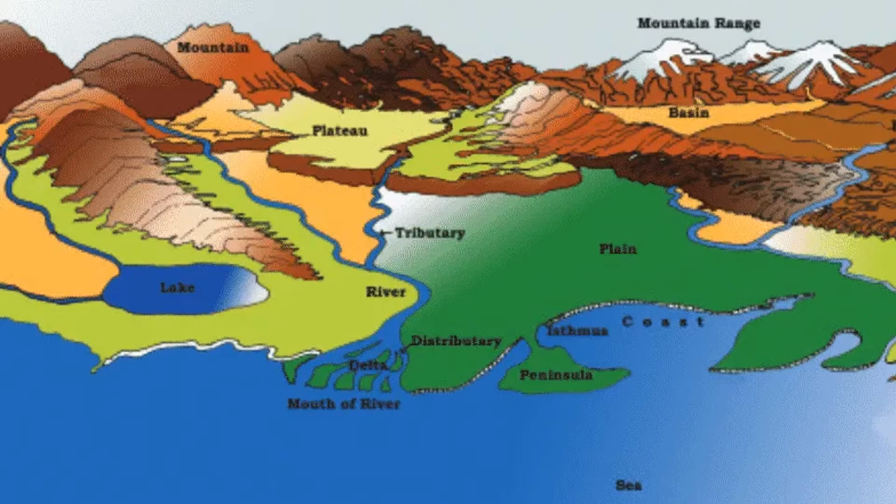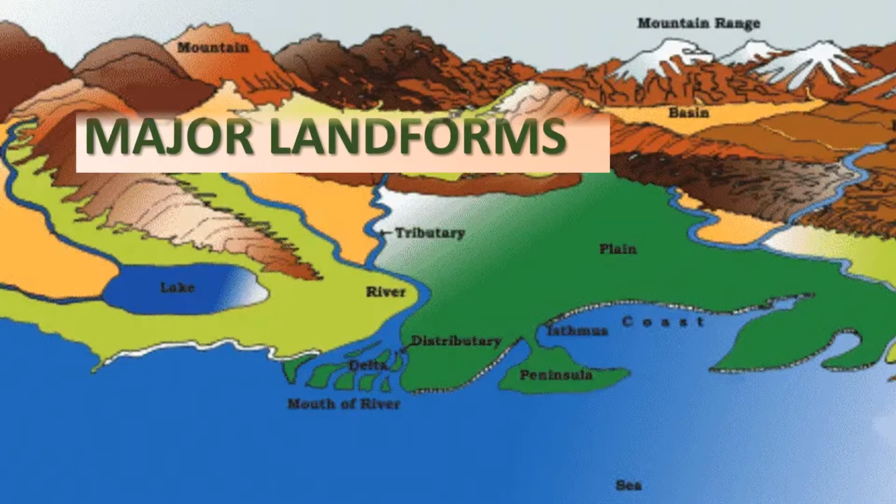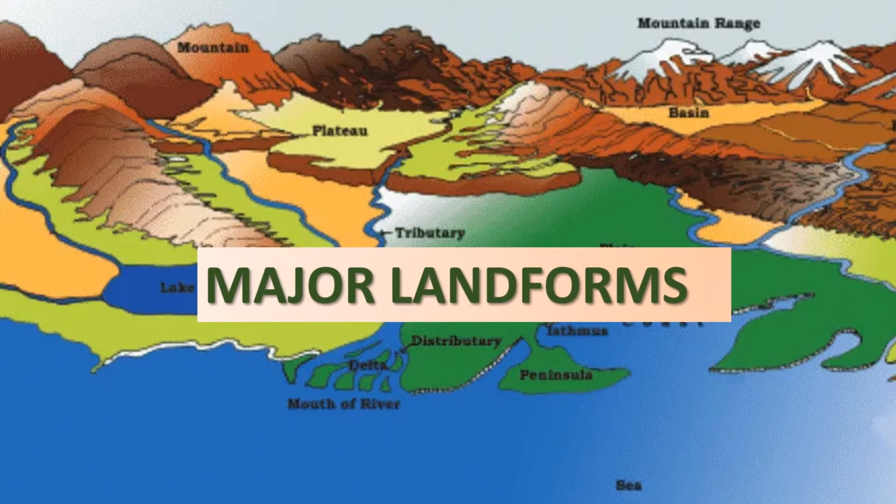Today I am here with the topic major landforms. So students, what do you mean by landforms? Landforms is a natural feature of the earth's surface. You must have seen mountains, plateaus, rivers, deserts. So different kinds of structures of the land is known as landforms.